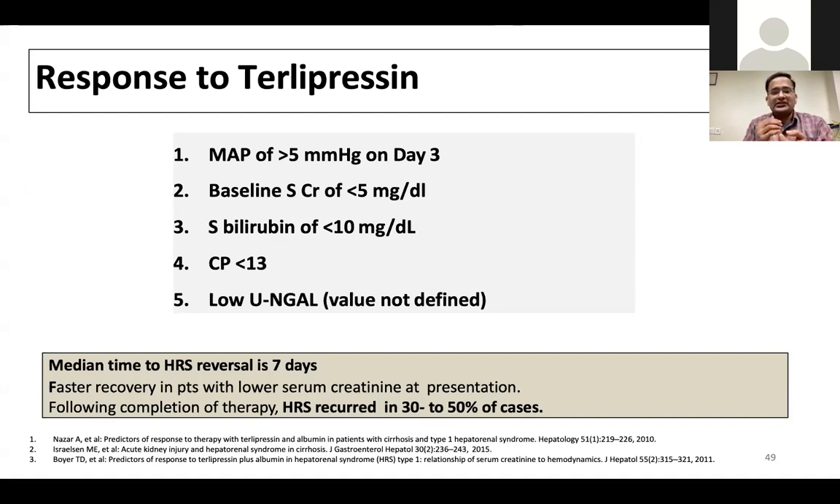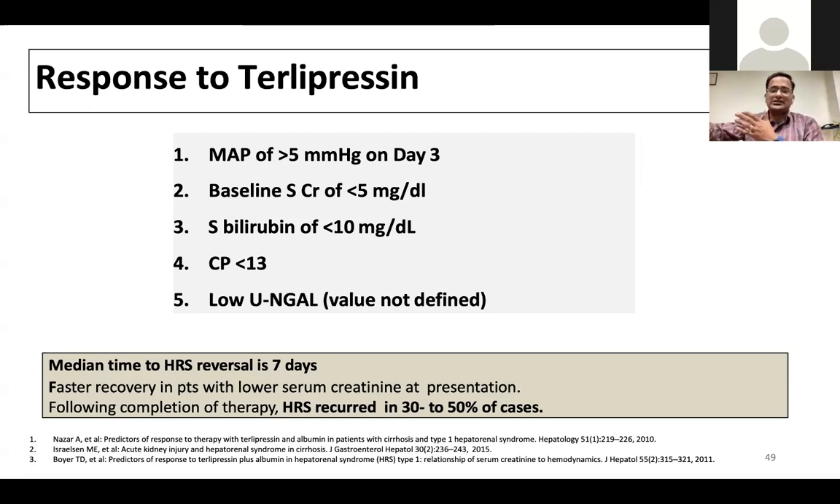If the patient gets improvement in the mean arterial pressure by more than 5 mmHg on day 3, I hope everyone understands mean arterial pressure, and the baseline creatinine is less than 5 milligrams, preferably less than 3.5 milligrams at baseline, and the patient does not have very advanced liver failure like Child-Pugh C, CTP more than 13 or bilirubin more than 10, they do not respond.